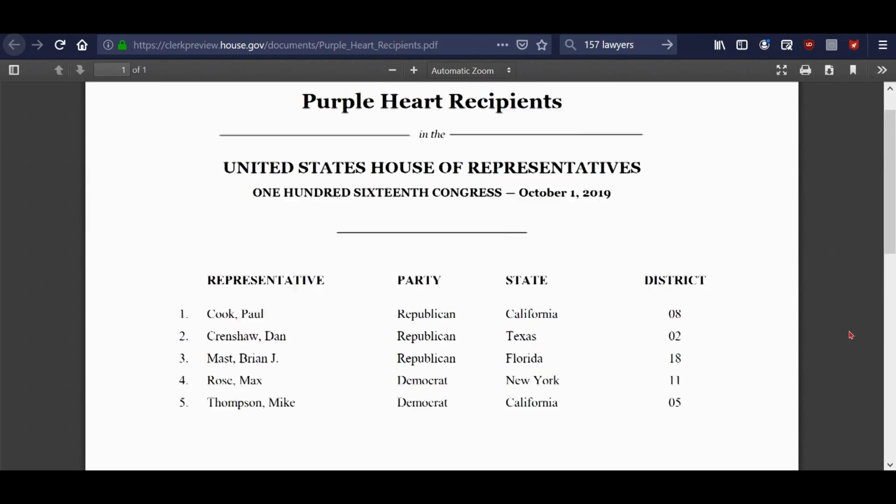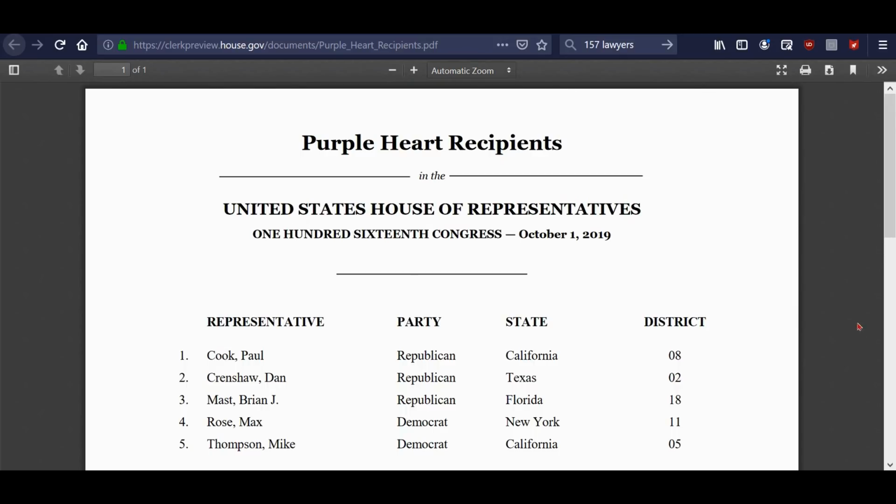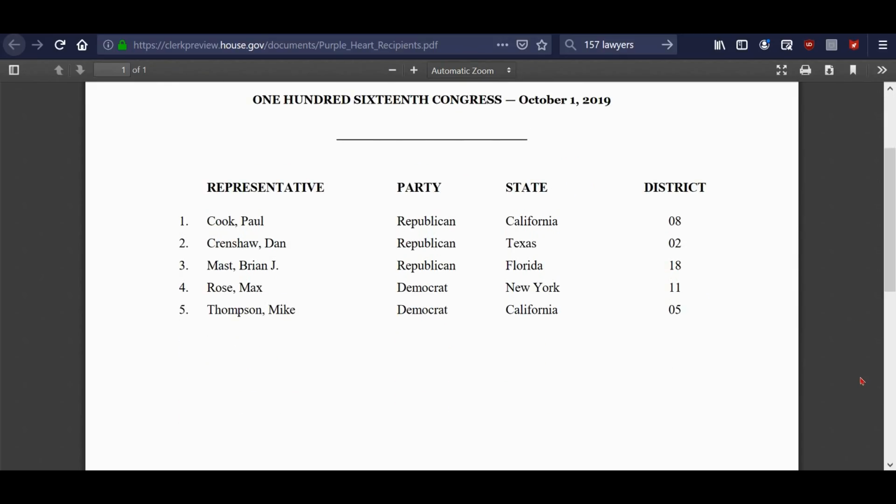Then we have some that are Purple Heart recipients, and we have 5 of those. 3 of them are Republicans and 2 are Democrats, and there they are. Those are all 5 of them right there. So kudos to those men, because they have done a lot for our country because they were wounded in the line of duty, and that's worthy of respect right there.